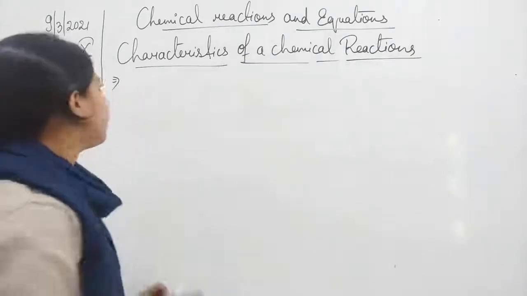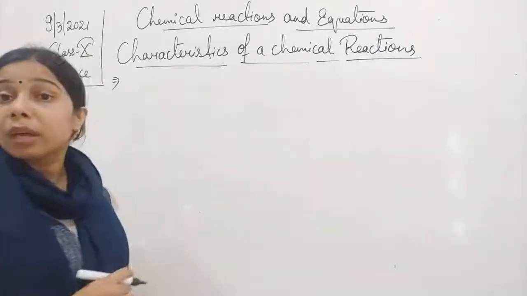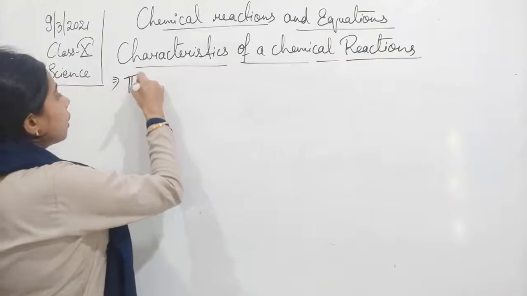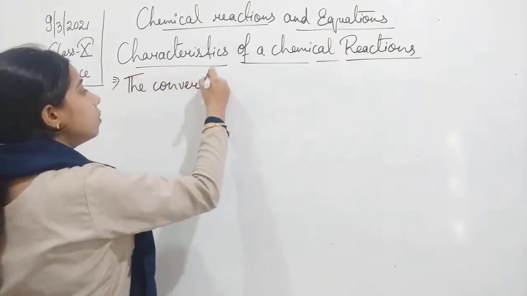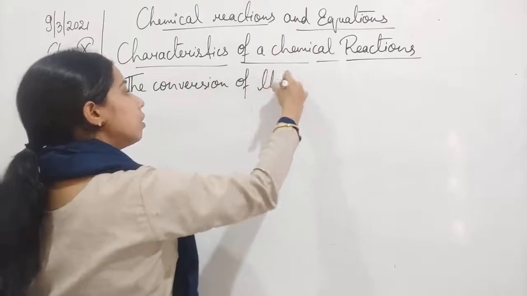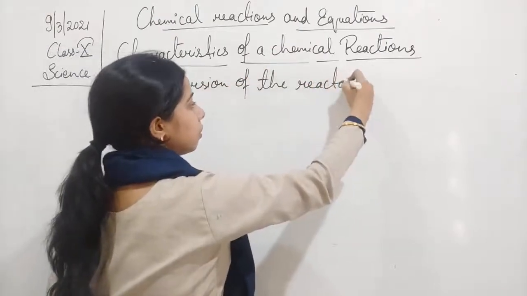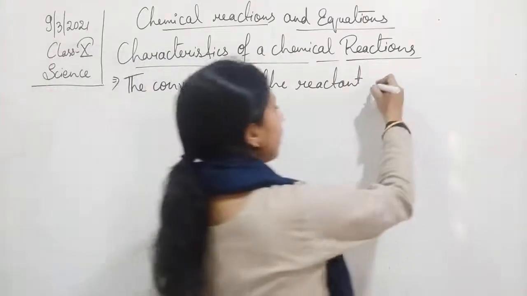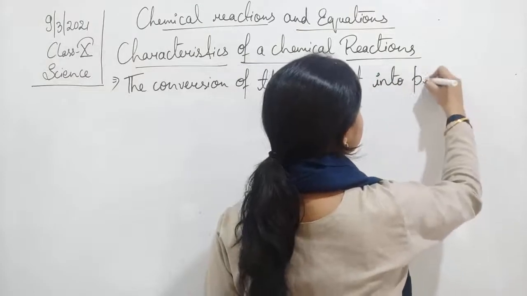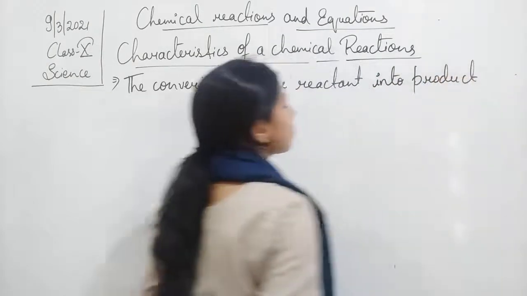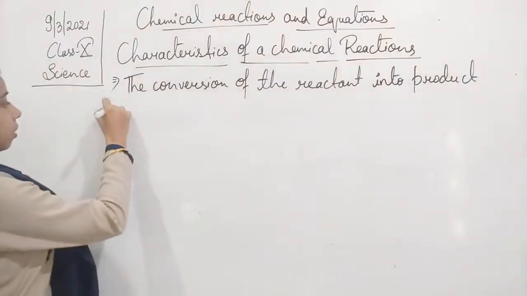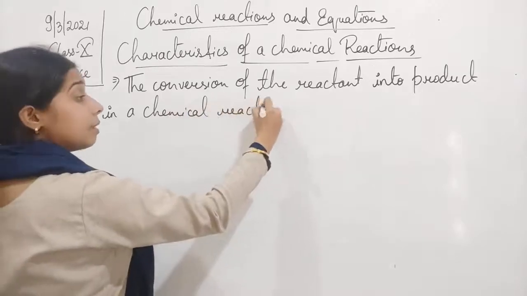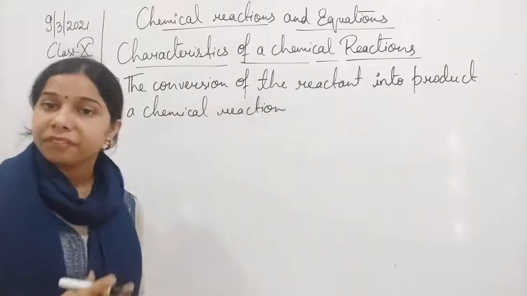So we will write here that two or more reactants combine together to form the product. And the conversion of the reactant into product in a chemical reaction is accompanied with specific features.